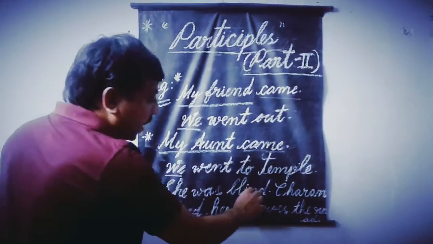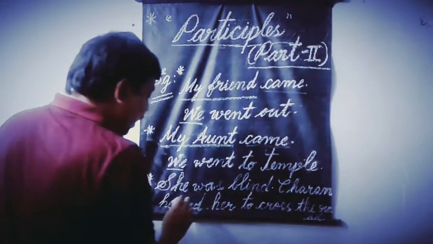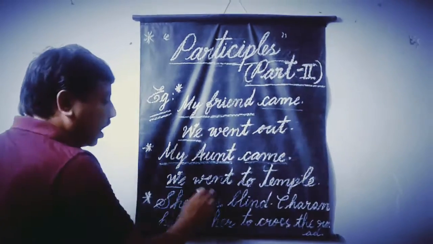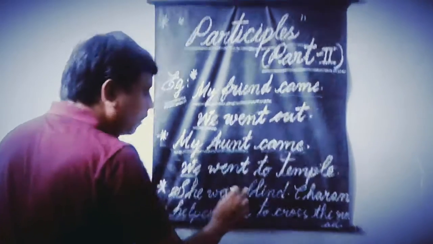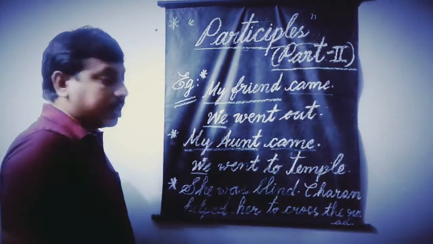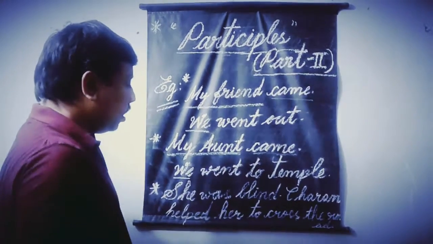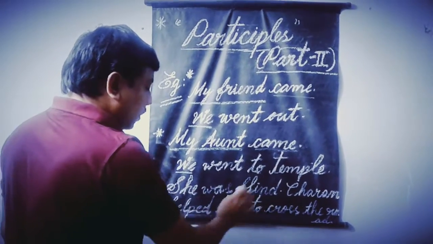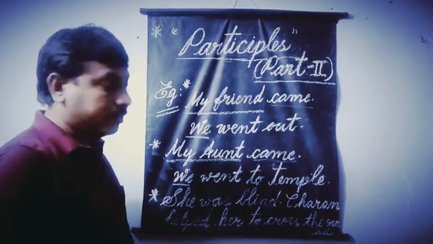She was blind, full stop. Charan helped her to cross the road. These are the two events, such as two statements. Now let us join these two statements by using participle.